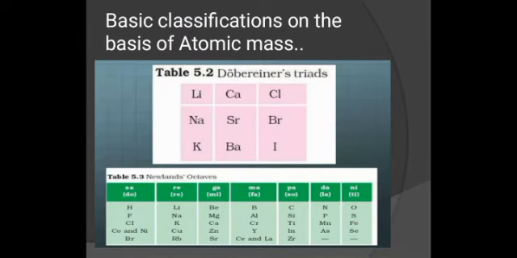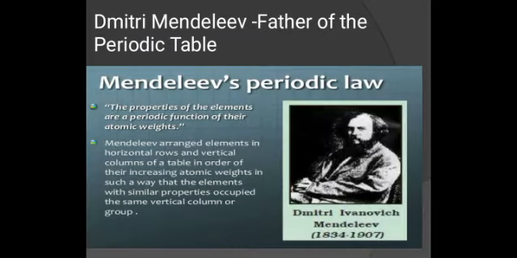So the basics of classification are these examples. Table 5.2 is an example of Dobereiner's triad. All these basic 9 elements he classified, and Table 5.3 is Newlands' octave on the basis of sa re ga ma pa dha ni sa. Noble gases were not placed at that time, as they were not known. So in future, when noble gases were discovered, this classification failed to explain them.